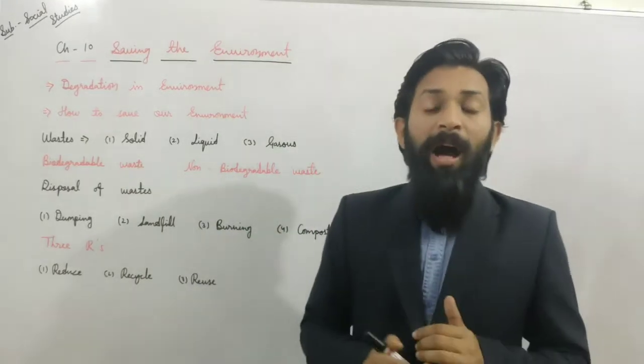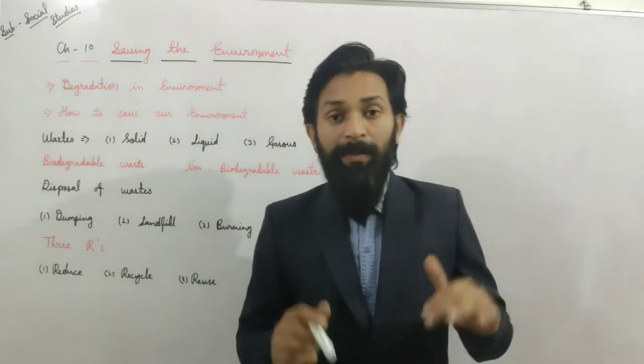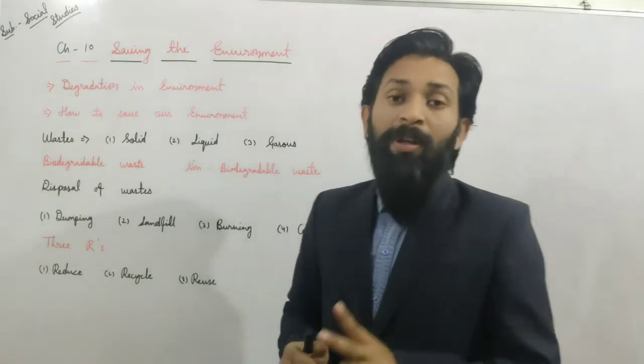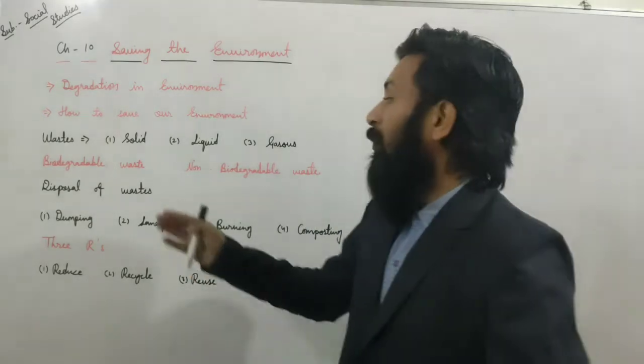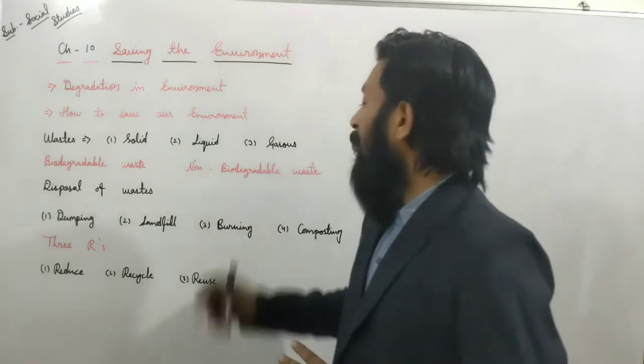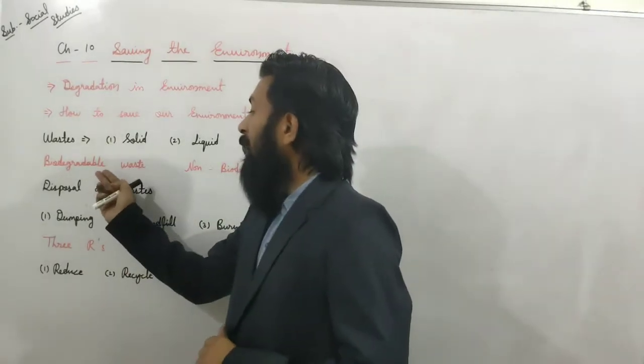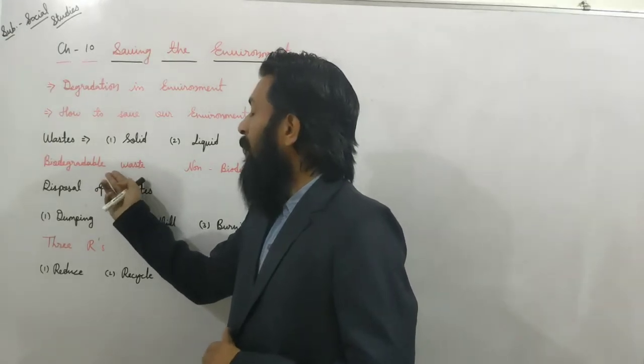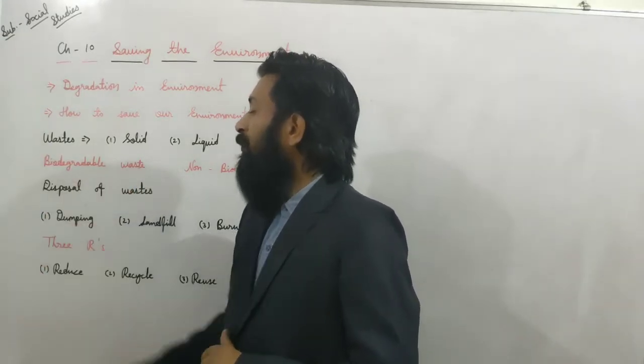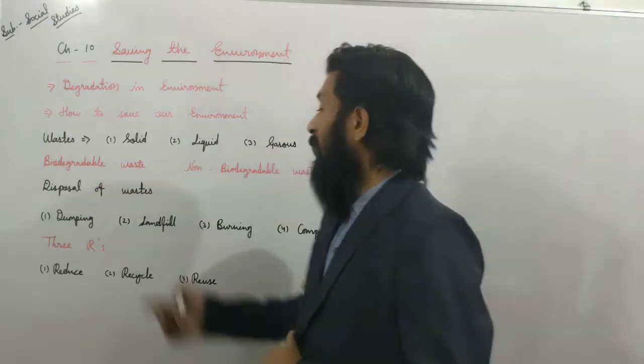If you are going to throw your waste in the garbage bin or anything else, then you know two types of garbage bins are there. One is for the biodegradable waste, and the second one is for the non-biodegradable waste. In this type of waste, you have to add fruit peels, vegetable peels, or any type of home waste like paper cuttings or something like that.